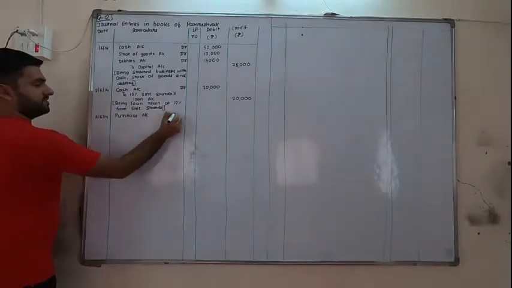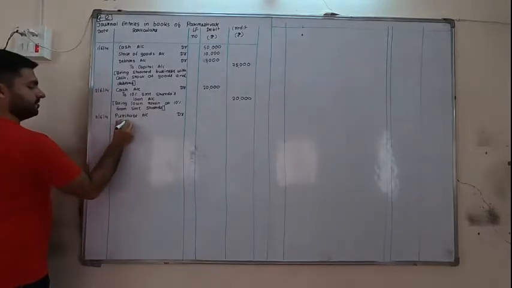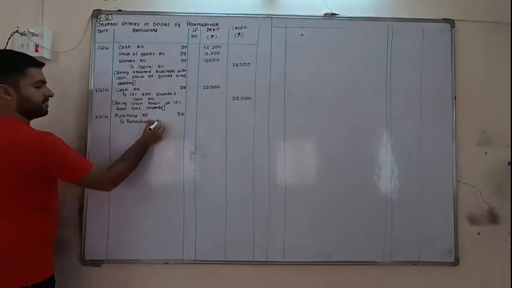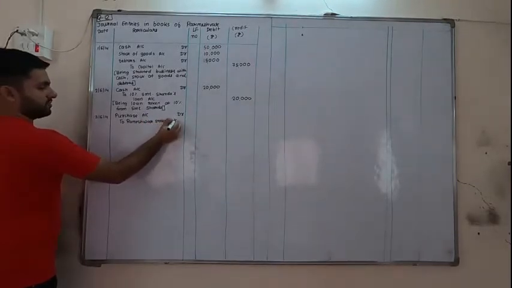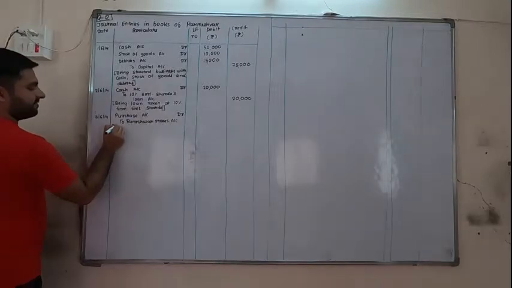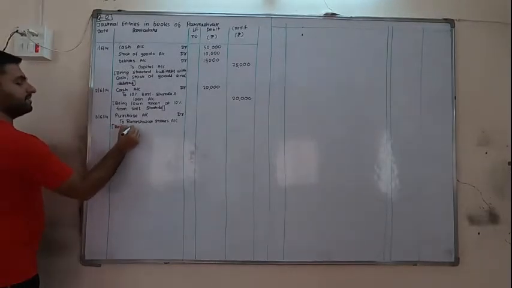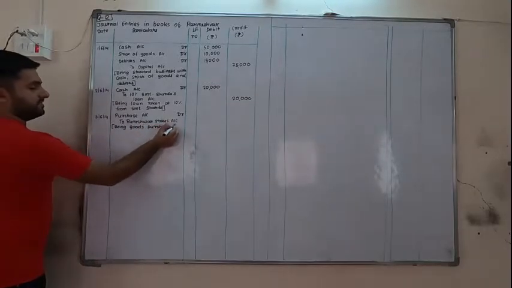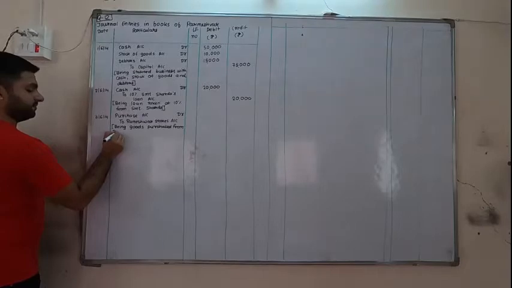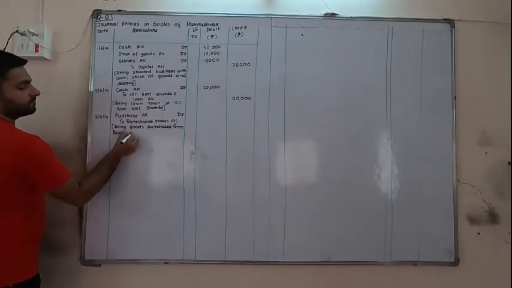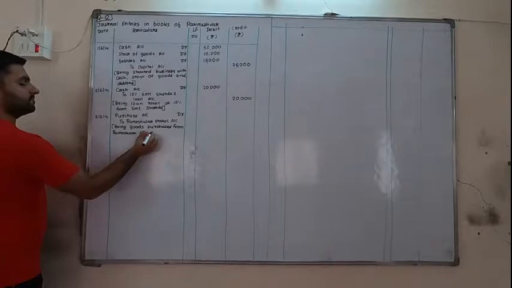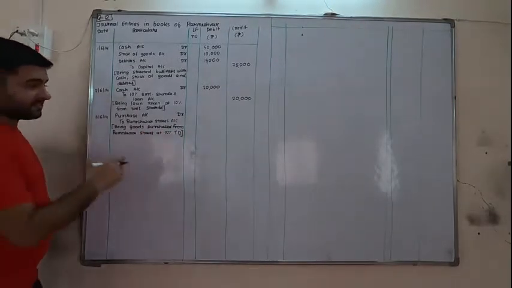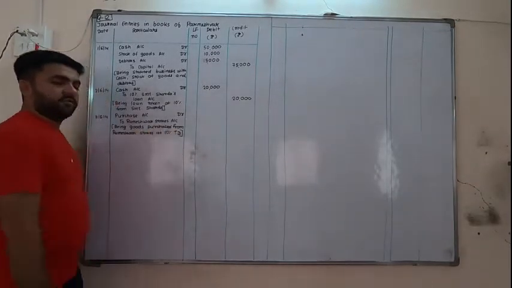So the entry will be purchase account debit to Rameshwar stores account. Now whenever we are having trade discount, first write the narration. Being goods purchased from Rameshwar stores at 10% TD. Now instead of writing trade discount as a full word, write the short form TD.